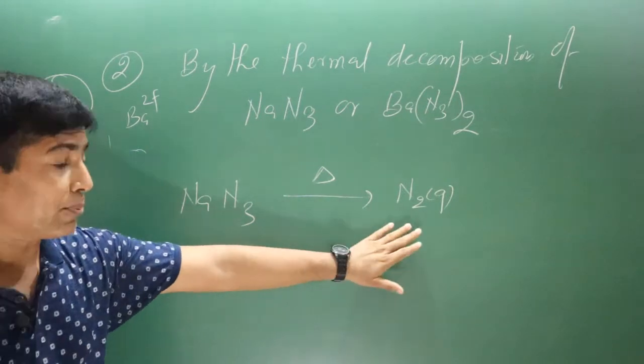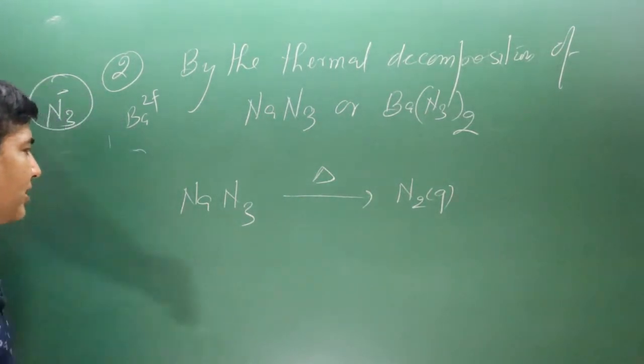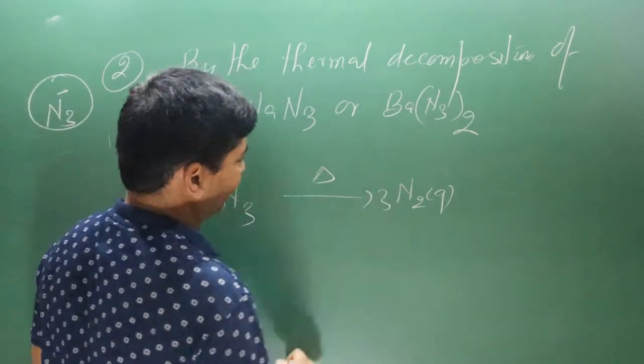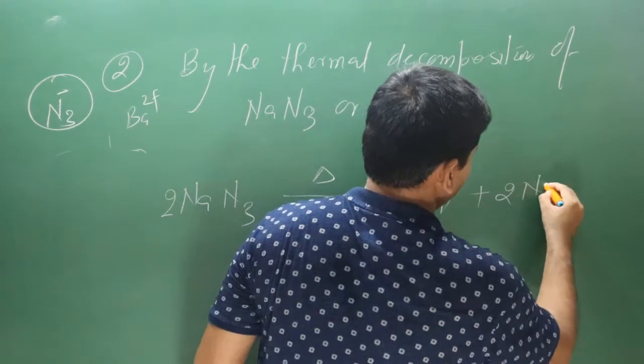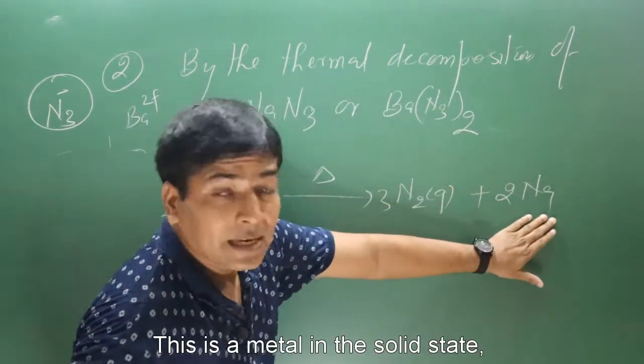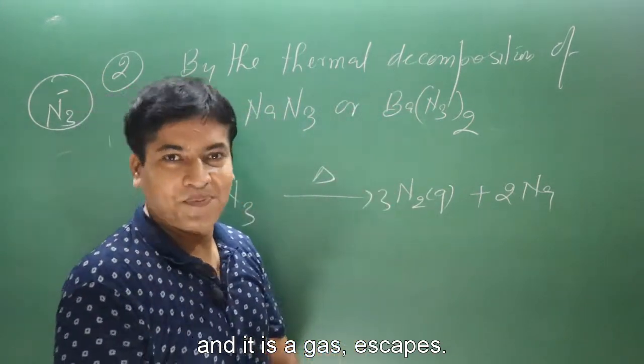Now pay attention here, we can balance the nitrogen atom. 2 nitrogen, 3 nitrogen, an odd number is there, so I multiply by 2 and I multiply by 3. How many sodium are there? 2 sodium. This is a metal in the solid state, and the nitrogen is a gas that escapes very easily.